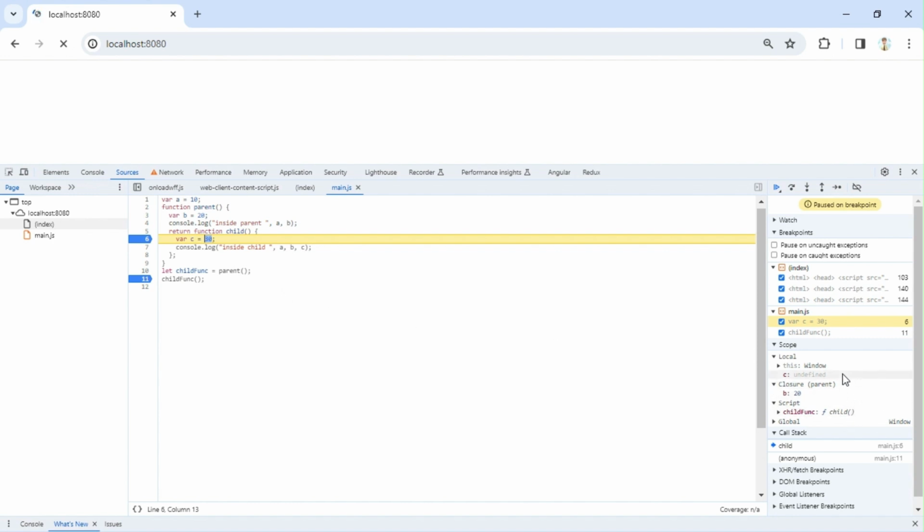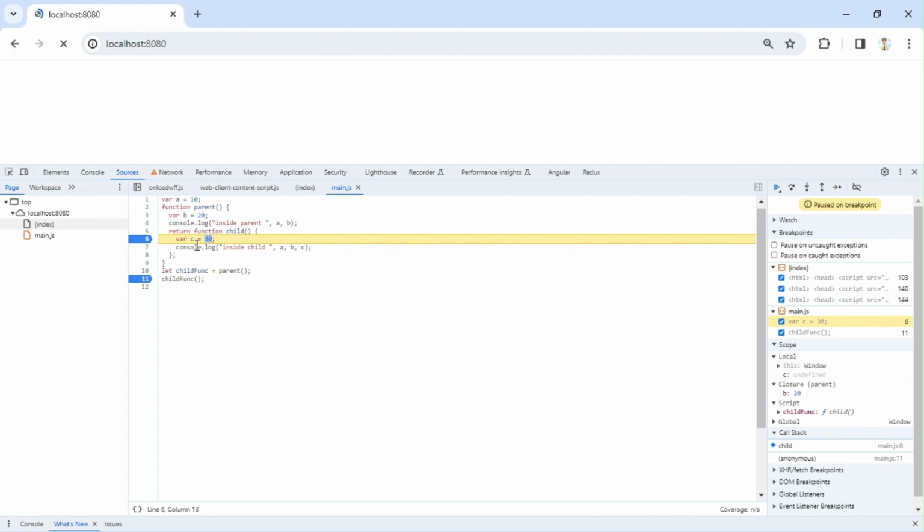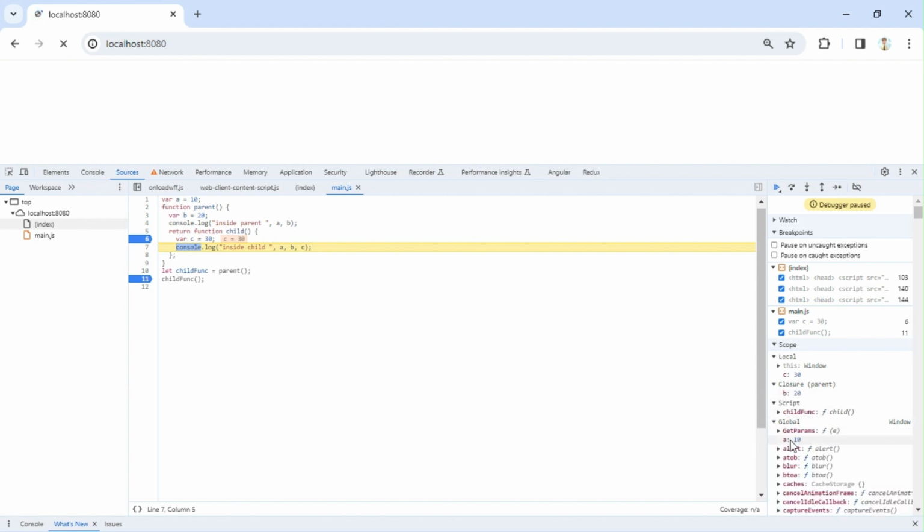Now we'll see what is there in the call stack. You can see now the current scope is this function scope. So the variable c is there, it is not assigned. If I move to next, the variable c is getting assigned. The local scope is the child function scope, in which we have c and its closure parent. So the parent scope is already removed from the call stack, but when we execute a function that is returned from the parent function, it has access to its parent scope b, and it also has access to global where we have a declared. So this is what we'll call a closure.